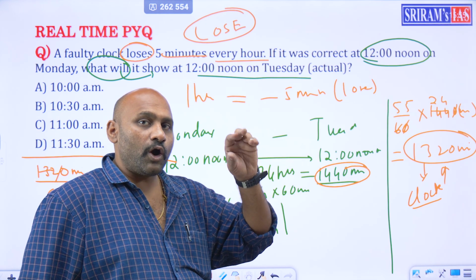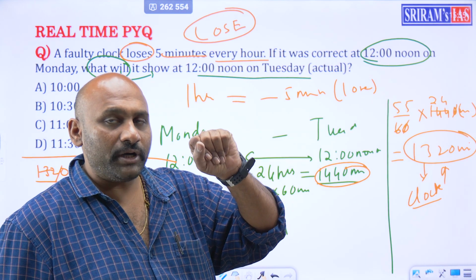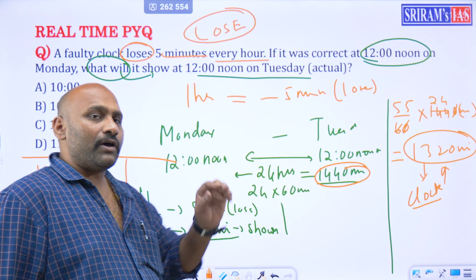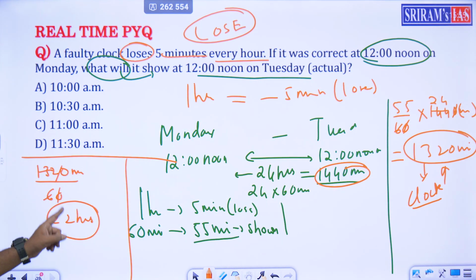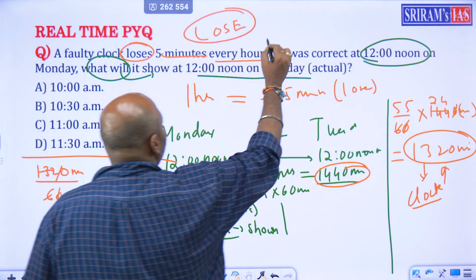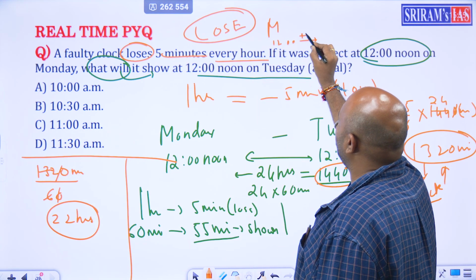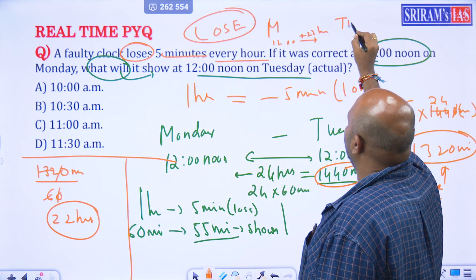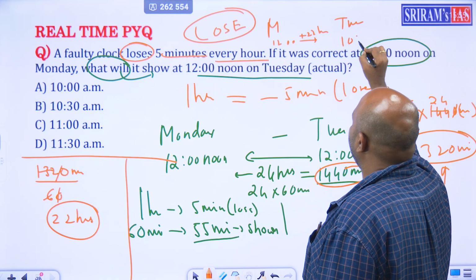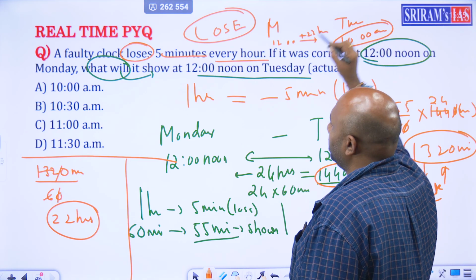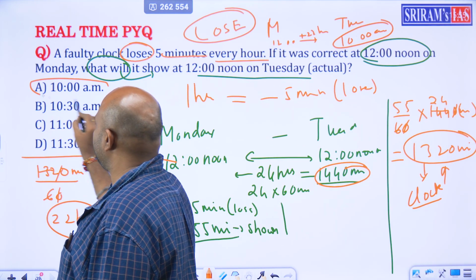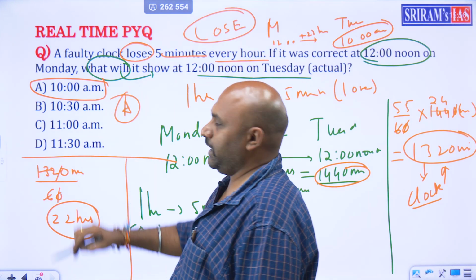But now since the clock for every 1 hour 5 minutes tagutundi kabatti, the clock will cover only 22 hours. Ante, so from Monday noon, Monday 12 o'clock నుంచి 22 hours యాడ్ చేస్తే ట్యూస్డే ఏమవుతుంది 10 AM అవుతుంది. That is the point. Therefore your answer is 10 AM option A.